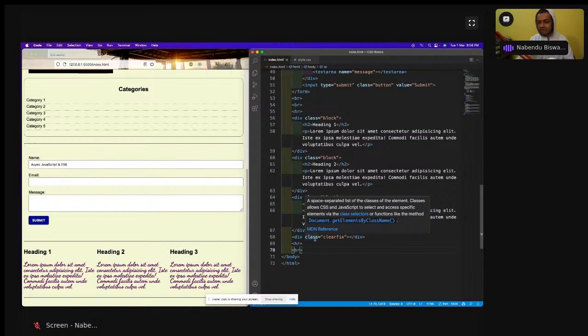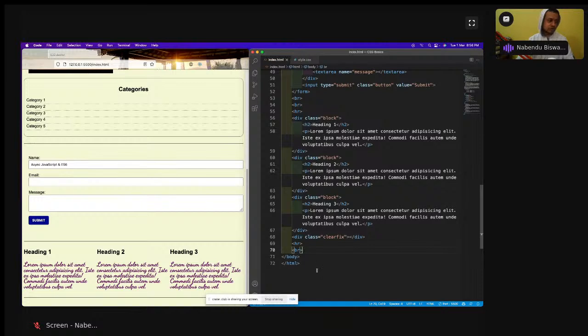And HR, now we are going to do a 2-column layout with floats. Okay, so after this I'll have another HR here, and I will have a div. Let's have an ID now, ID of main underscore block.